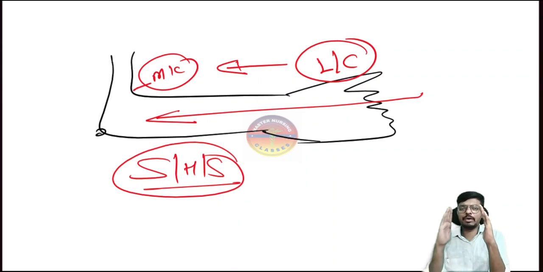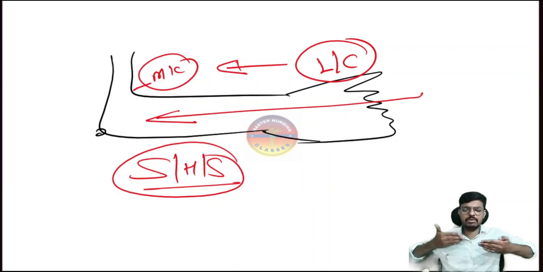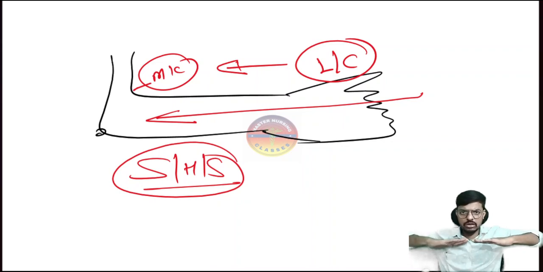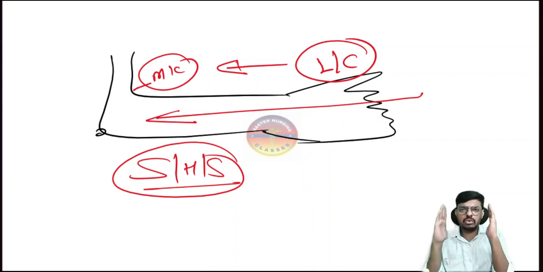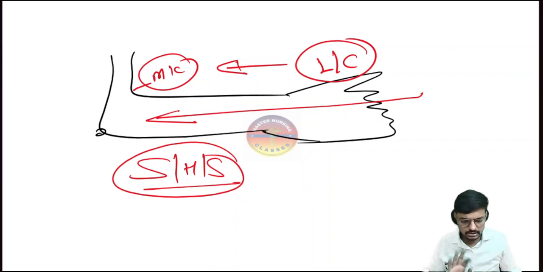level only, because only above the waist level is considered sterile, and below the waist level is considered non-sterile. Always hold the hand above the waist level in all surgical procedures where you are performing as a scrub nurse. Very importantly. So this is all the concept we have delivered in today's class.